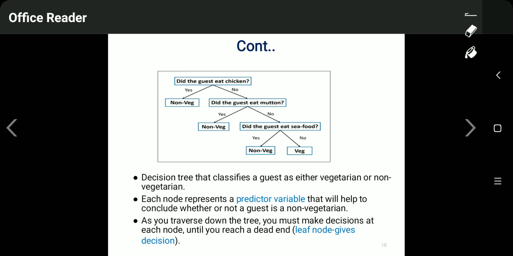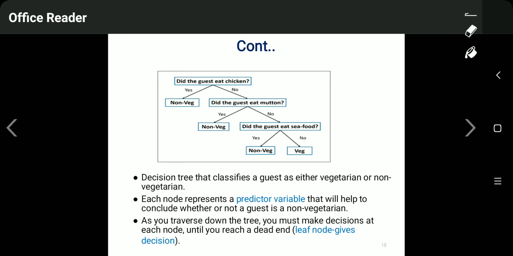Just see here, this is a decision tree. The height or the depth of the decision tree will depend upon how many types of non-vegetarian food were served in your party. So basically here there are three kinds of non-vegetarian food: chicken, then mutton, and then seafood.